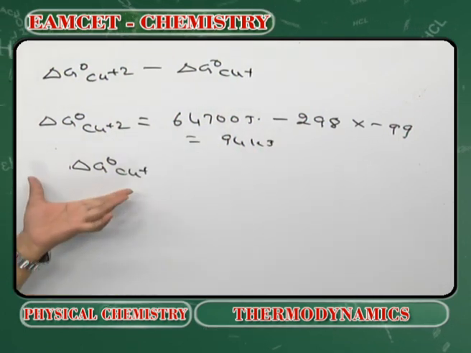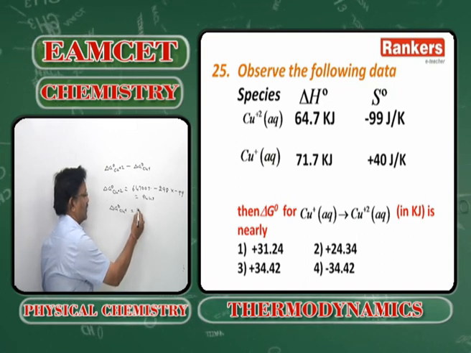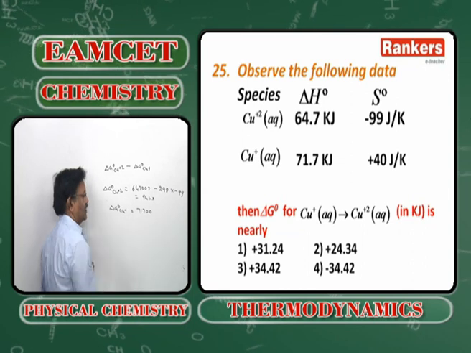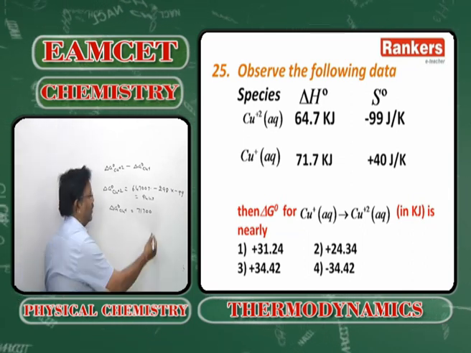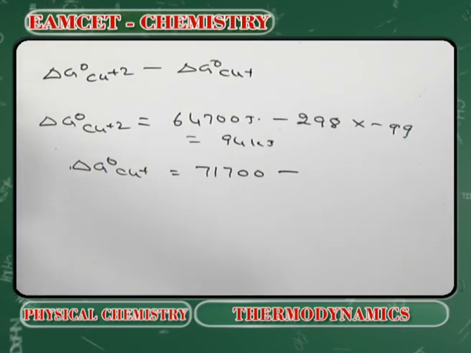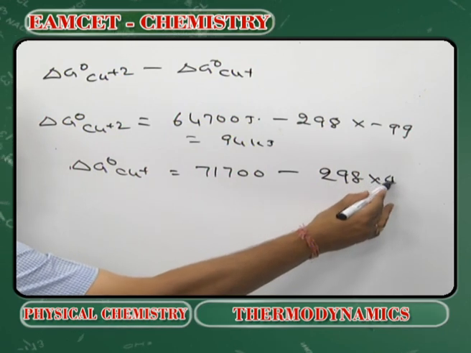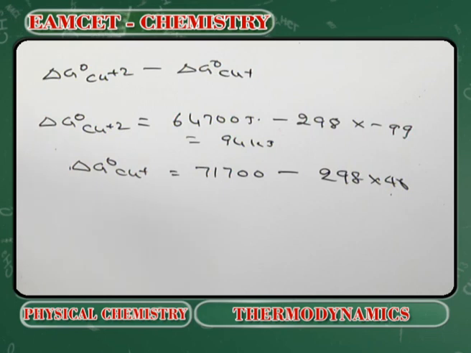And delta G naught for Cu plus is given by 71,700 minus 298 into 40. This comes around 60 kilojoules, approximately.